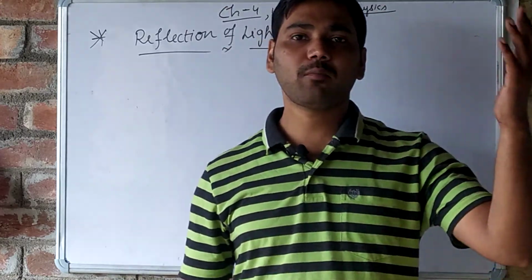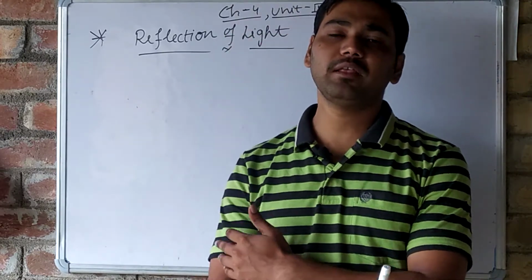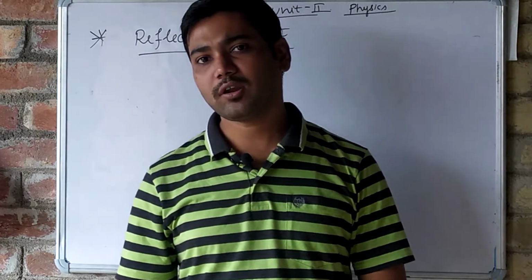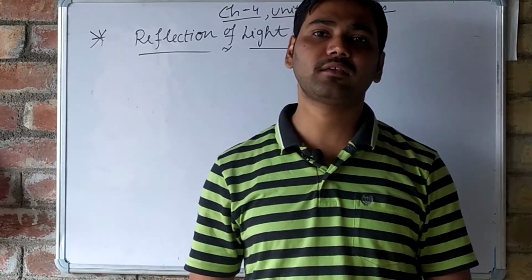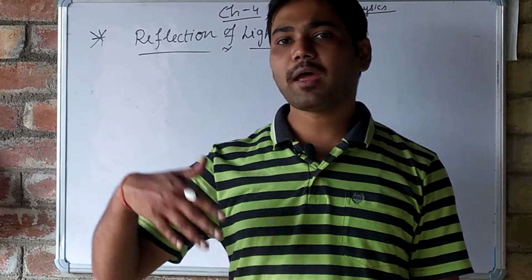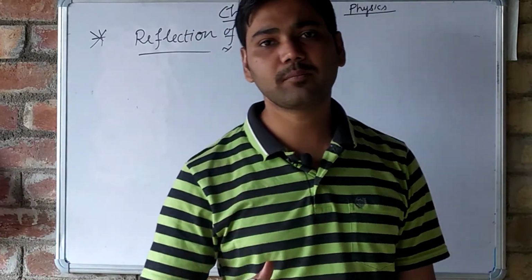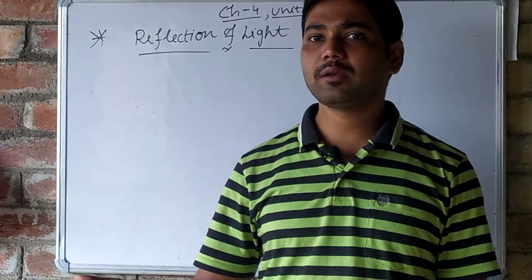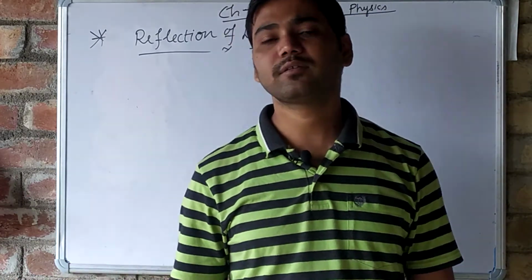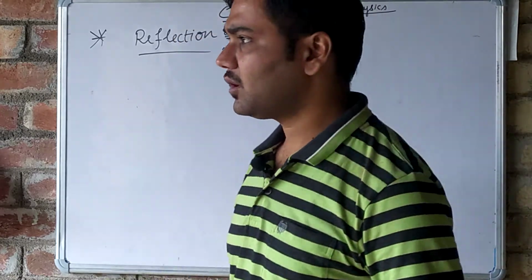is coming from one direction and incident on a plane surface, after striking on the surface, what happens? It will be reflected back to the same optical medium with some different angle, okay, and this is known as reflection of light.